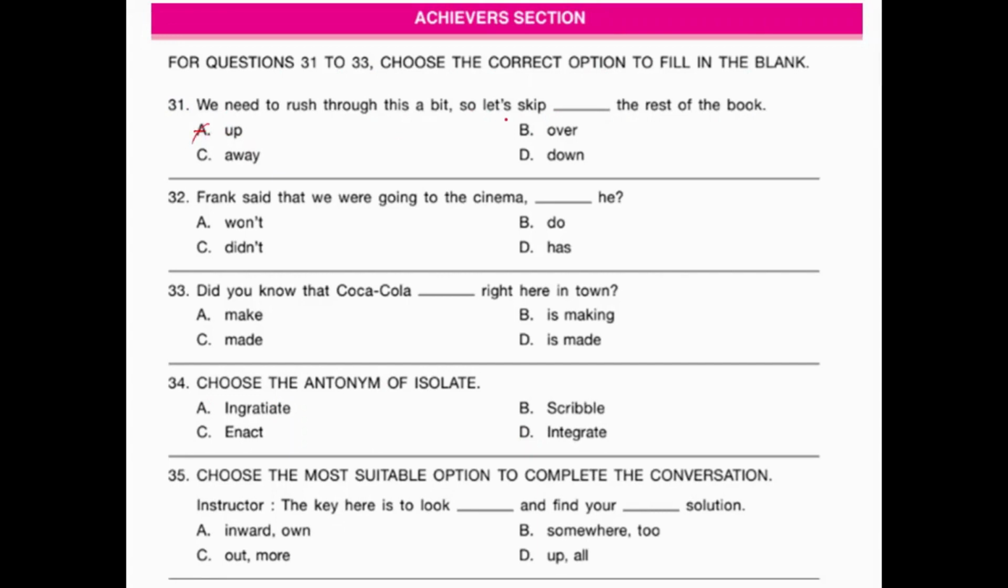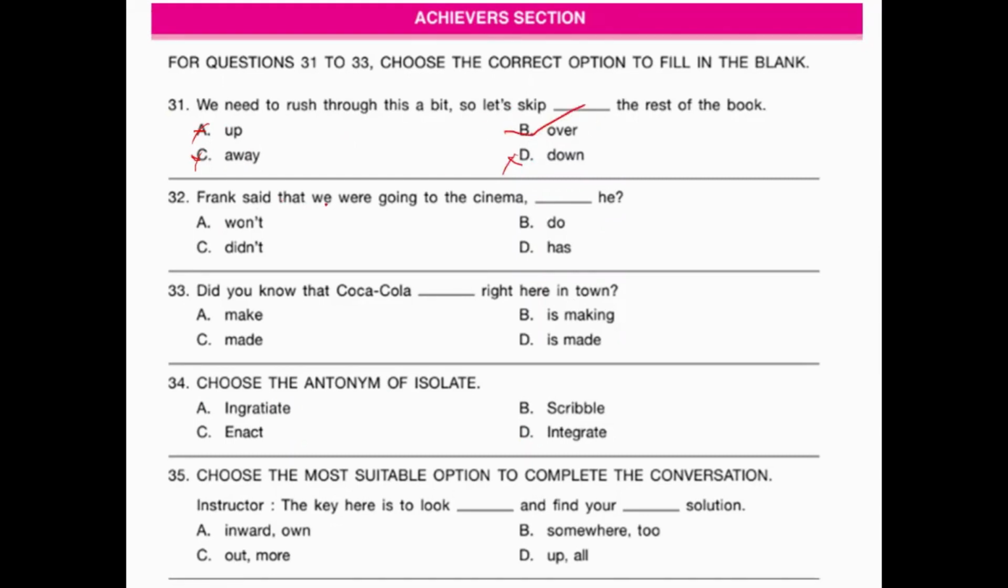This is not correct. Skip over. What do you mean by skip over? Skip over means like it's leaving a part of the reading. That is called skip over. So this can be our answer. Okay. Now let's move to the next option. Skip away. Skip away means moving away from that place. Okay. So it's not about leaving the place. And skip down is again like escaping silently from the place. Okay, so this cannot be the answer. So the correct answer is skip over the rest of the book.